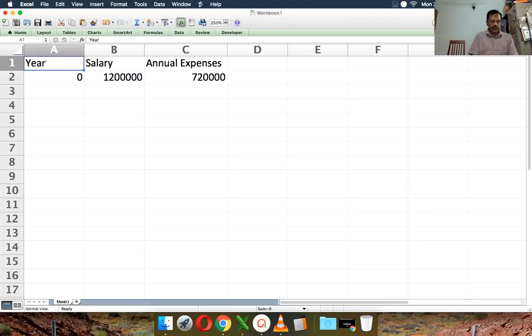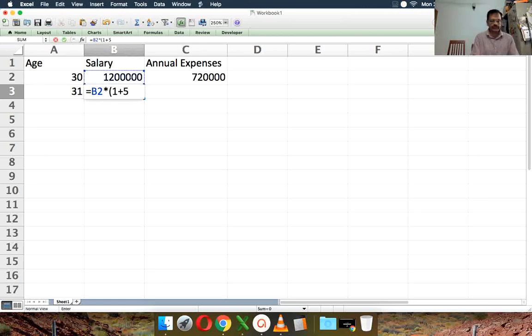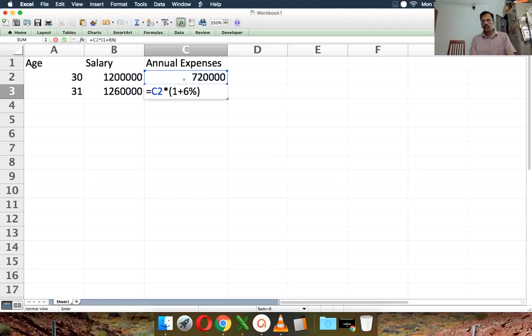Okay, what we will do is instead of year, we will call this age. So let's say you're a 30-year-old, age will be better. So we will increase the age by 1 here, and we'll assume that the salary grows each year by about 5%. Conservative estimates are better. We will assume that the inflation in the expenses is about 6%. 6% is on the lower side, but it's okay for a start. You know how to do it. You can change your numbers yourself.